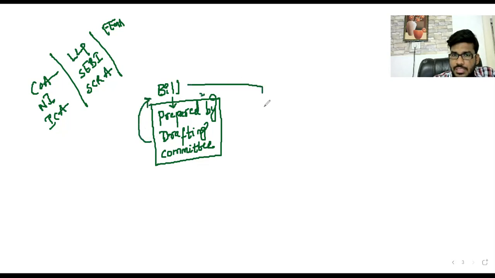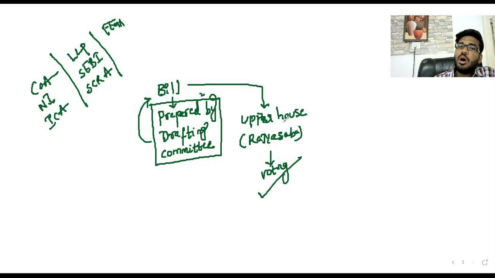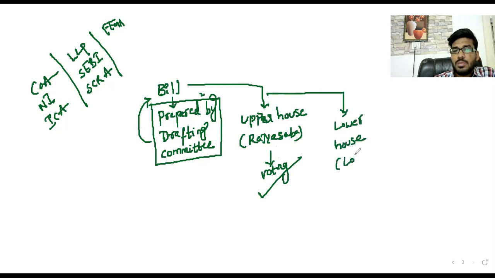So the bill is sent to the upper house. What is the upper house, sir? Rajya Sabha. Then in that upper house there is a voting, and it can be passed in the upper house. After that, the bill is sent to the lower house, Lok Sabha. There also there is a voting and a discussion related to the matters, and it can be passed in Lok Sabha.